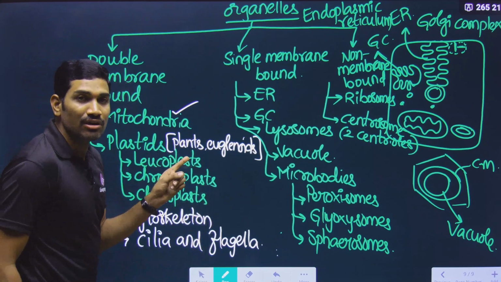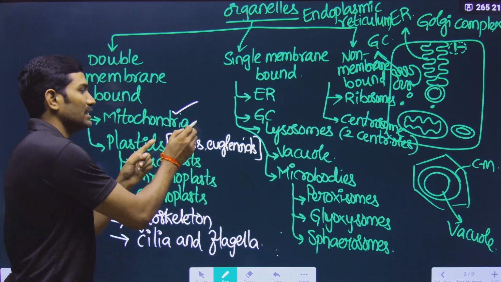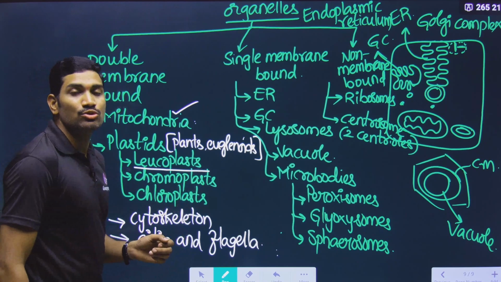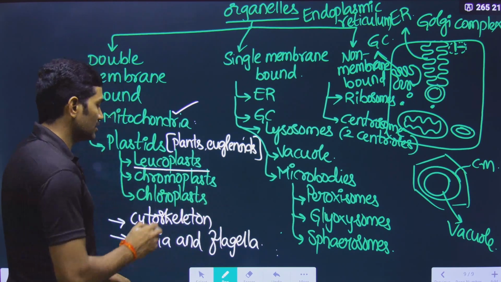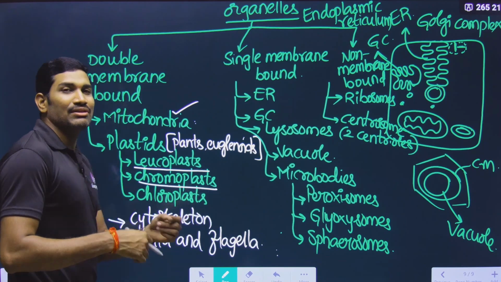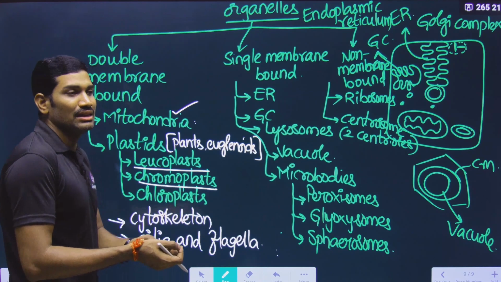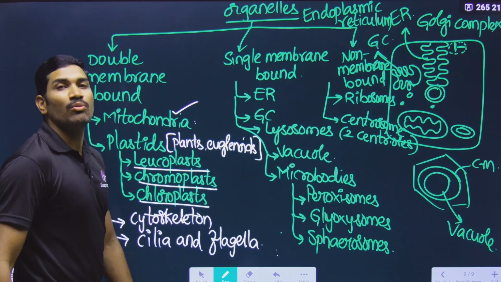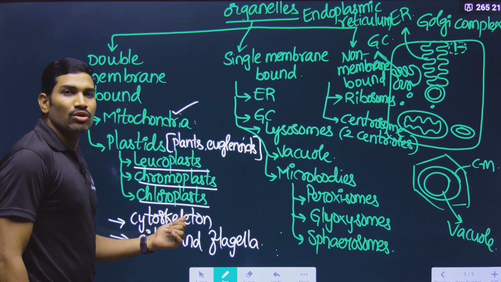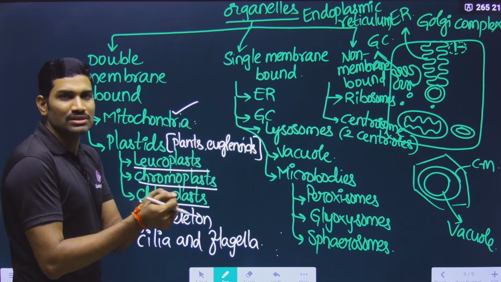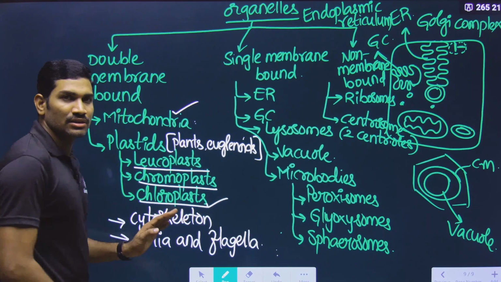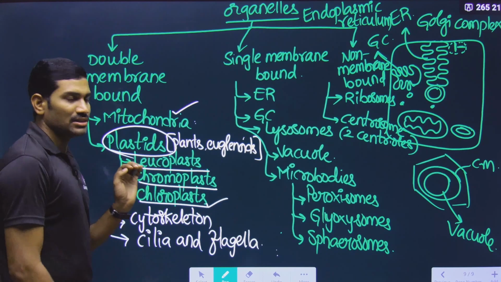Mitochondria are mainly involved in aerobic respiration, so that ATP, energy production, occurs here. Leucoplasts store food, mainly starches. Chromoplasts have color pigments and have other functions that we will study separately. Chloroplasts help in photosynthesis, so that they are able to produce starch and so on. So that is the function. This is the overall for the plastids.